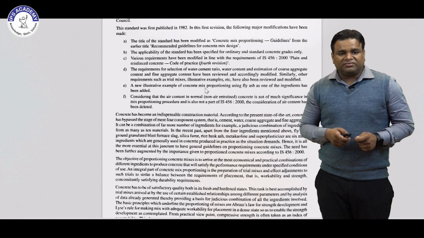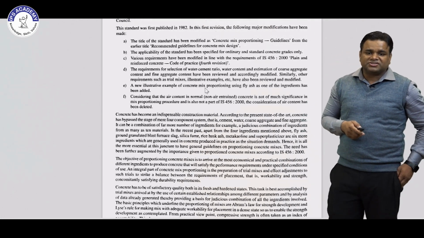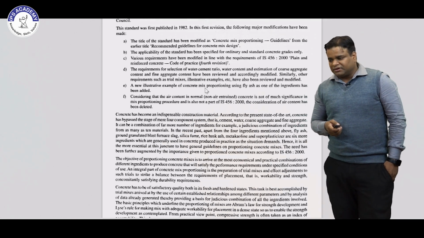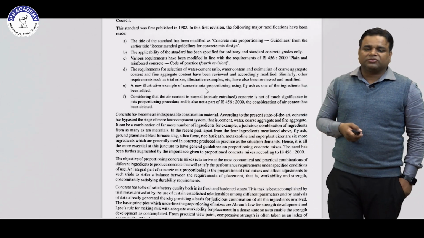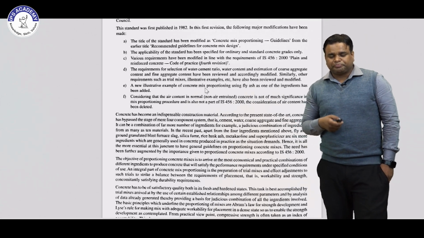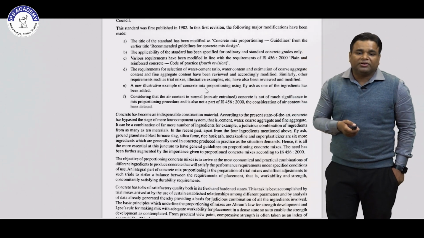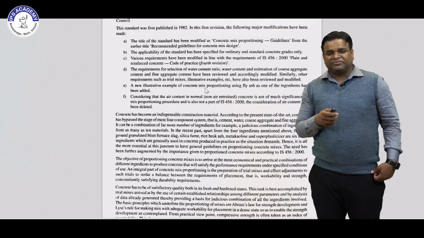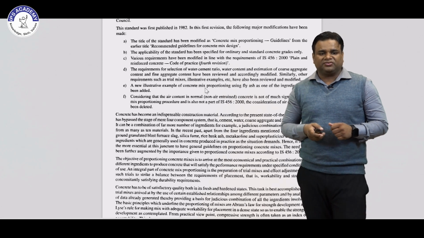Then the fifth point is that a new example of concrete mix design using fly ash as one of the ingredients has been added. After IS 456:2000 there are some other admixtures also included in the standard, like fly ash, GGBS, metakaolin, and silica fume. So in this standard we will see an example of concrete mix design using fly ash also.